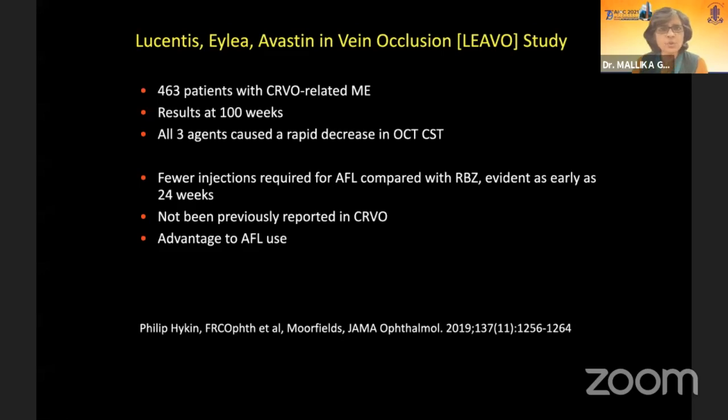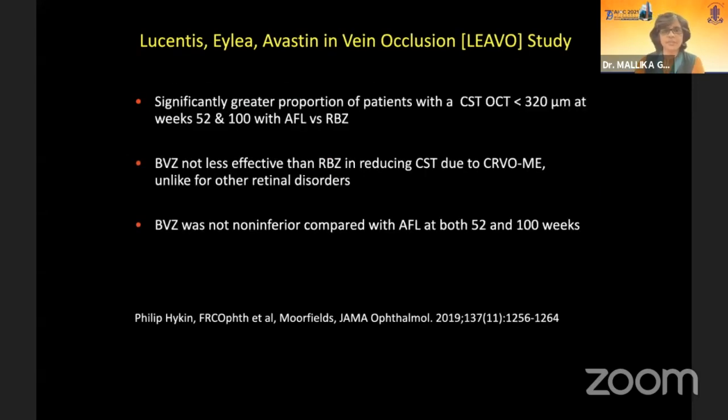This was another study, the LEVO study, which tried to compare aflibercept with ranibizumab and found that far fewer injections are required with aflibercept. As early as the first 6 months of treatment, that difference was obvious. And this has not been previously reported with CRVO. So there is a definite advantage to aflibercept use, even in RVO.